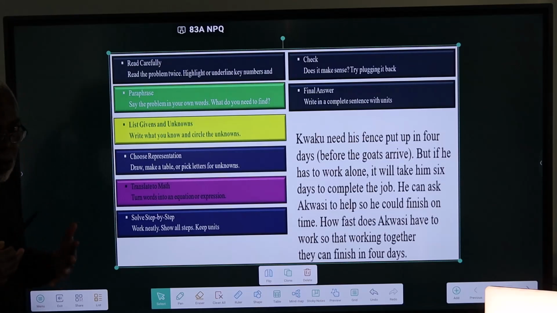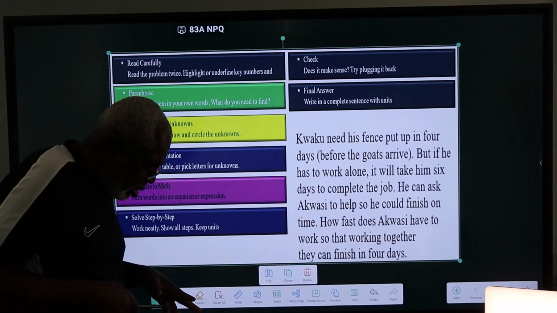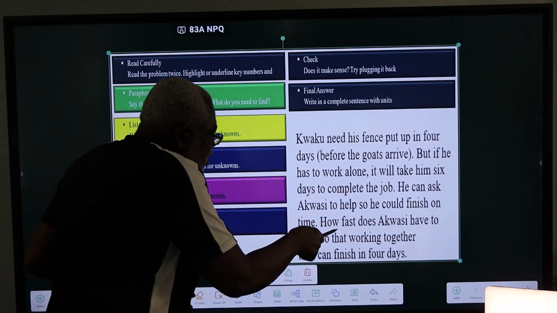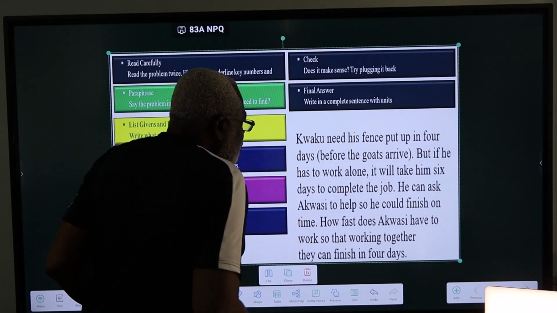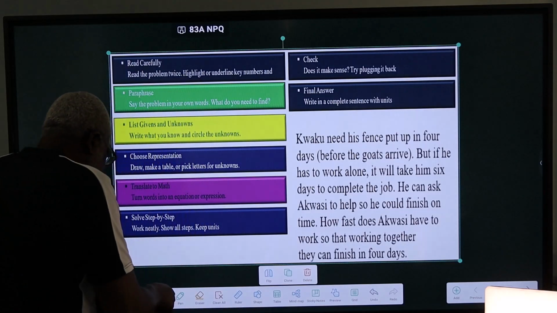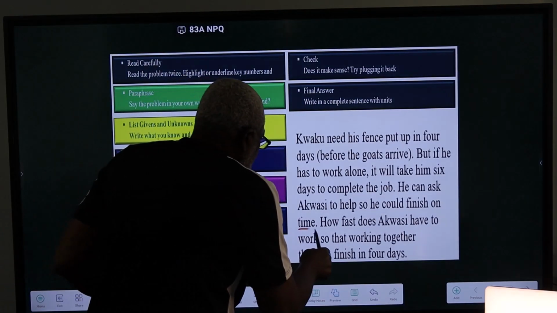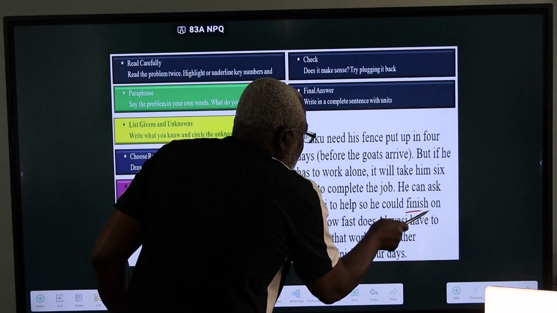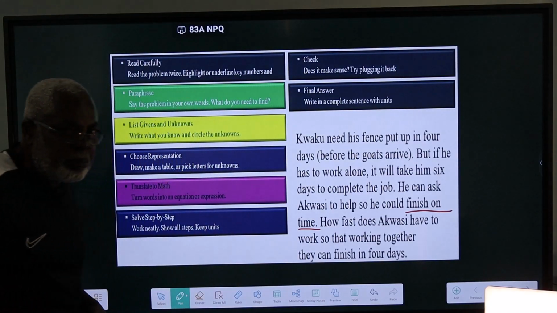I'm saying this in my own words, and this is what you have to do. So he has to call in a friend. The problem says he can ask Akwasi to help so he could finish on time. What does finish on time mean?